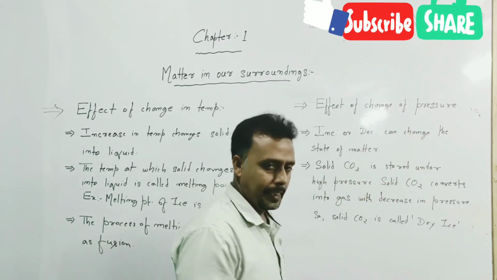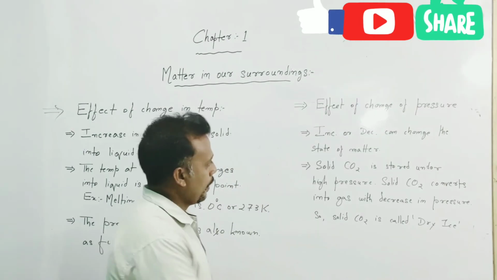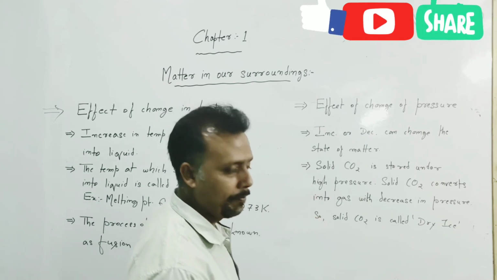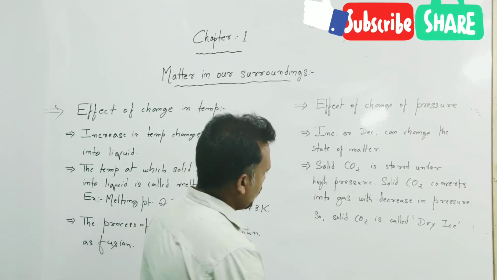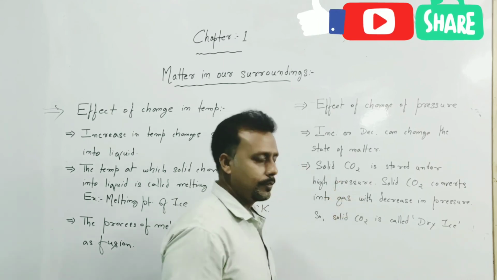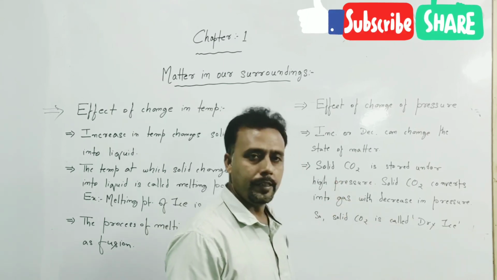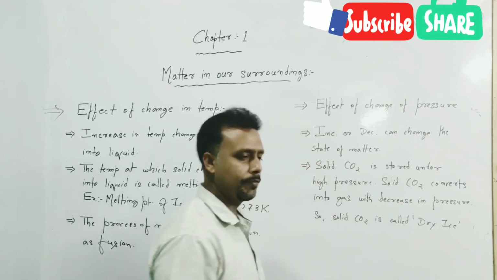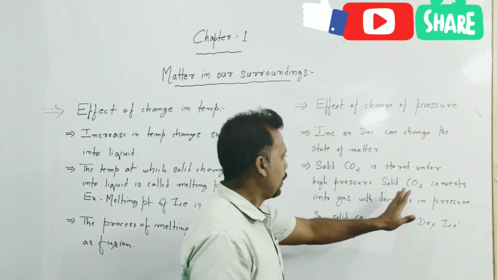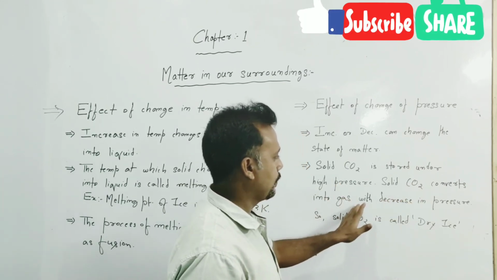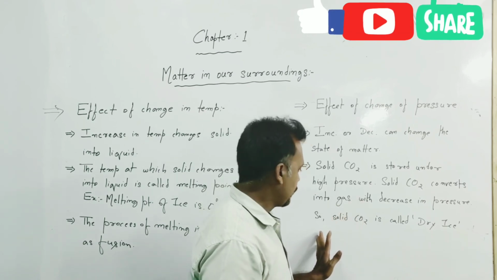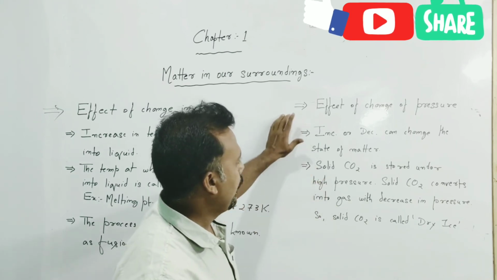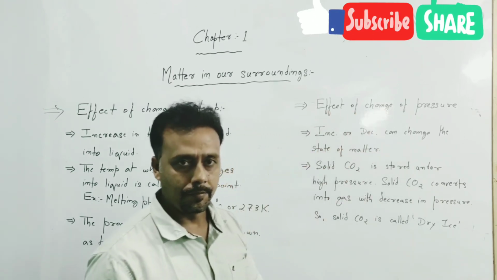I would like to explain this. Applying pressure or increasing pressure, and if we decrease the temperature, solid carbon dioxide changes directly into vapor. Solid carbon dioxide is stored under high pressure, but when the pressure is decreased, the solid carbon dioxide converts into gas. That is the reason why solid carbon dioxide is called dry ice. This is an example of the effect of change of pressure on a state of matter.